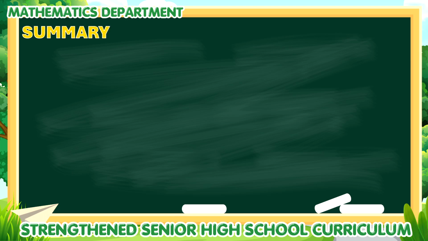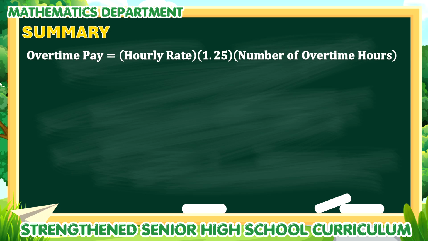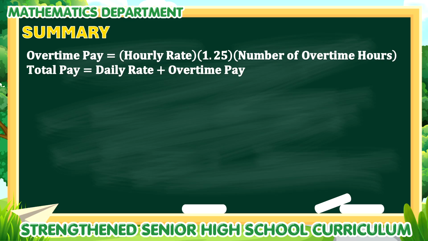To summarize what we've learned from this video, we have the formula again for overtime pay: hourly rate times 1.25 times the number of overtime hours. And for our total pay, we have daily rate plus overtime pay. Remember to convert daily to hourly or hourly to daily when needed. So hourly rate is equal to daily rate divided by 8, and daily rate is equal to hourly rate times 8.